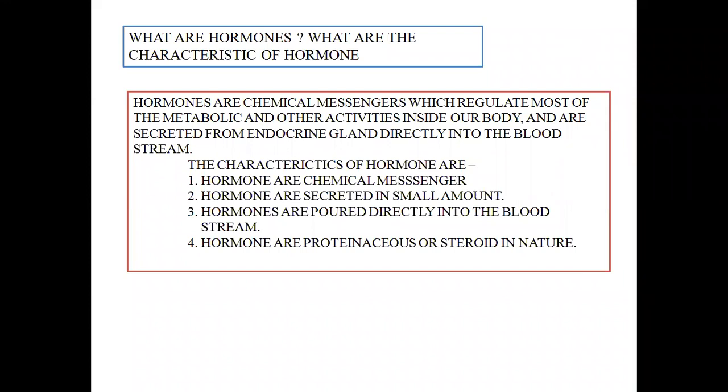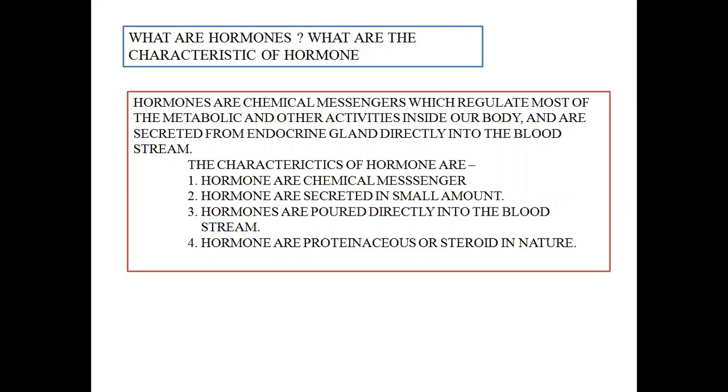First of all, hormones are chemical messengers, which I have already mentioned, since they regulate all the metabolic activity of the body by carrying messages from one part of the body to the other. Therefore hormones are the chemical messengers.